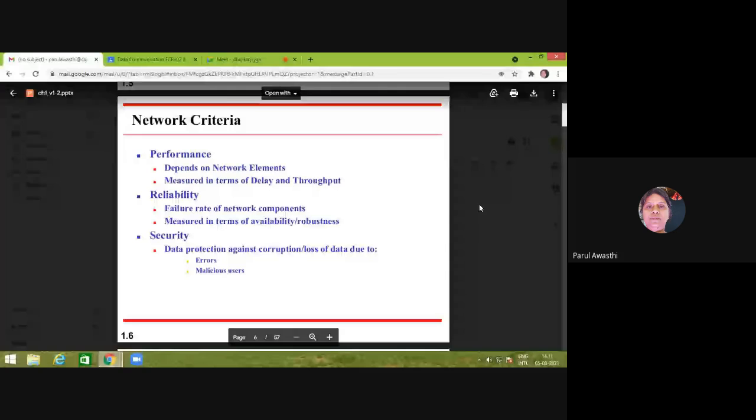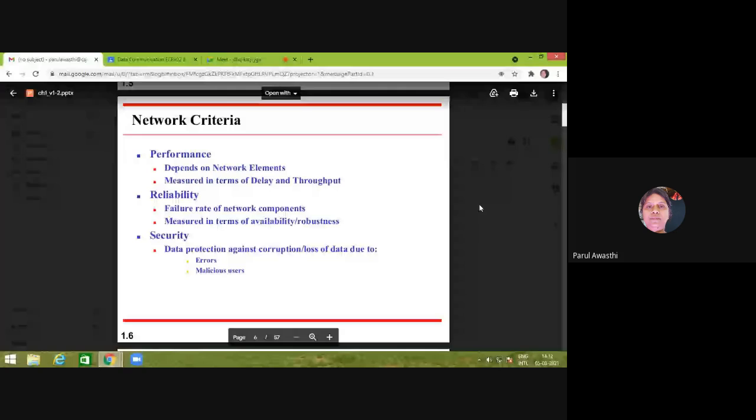Suppose I want to transmit my data, but the media is busy all the time. It is not idle, so we cannot transmit my data. So depending upon this parameter, the reliability of the network depends.